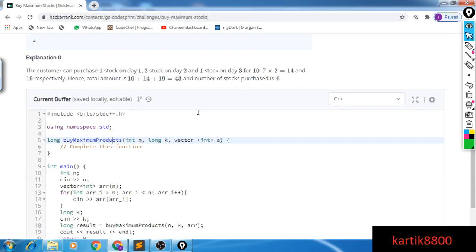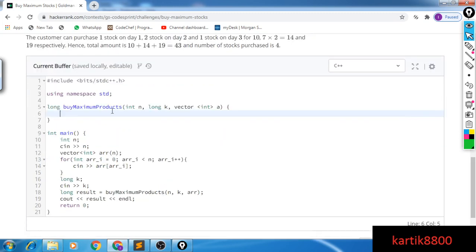So again, let's just code this thing out, and guys, feel free to ask any doubts. Don't write anything bad. My parents also read the comment section.